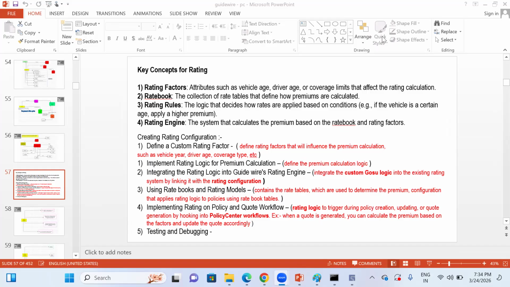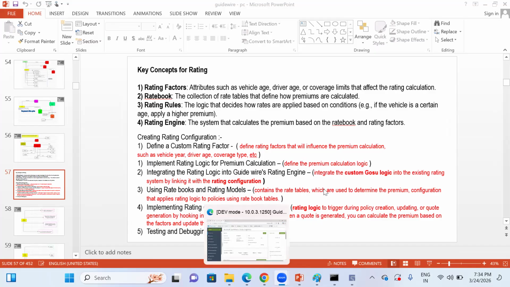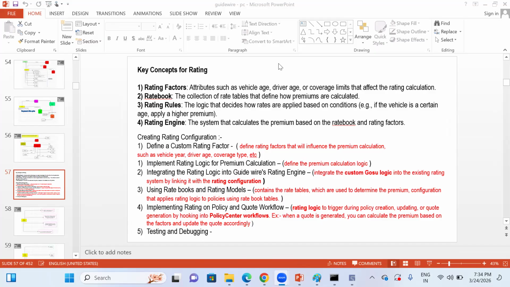If you want to provide a quotation to the customer, there must be something important, which we normally call rating. Okay, the rating concept comes into the picture. Rating means under what conditions the rate will be calculated, because there is a rating engine which calculates the rating. All of this generally happens in the rating part. Now, when it comes to rating, there are some key concepts.